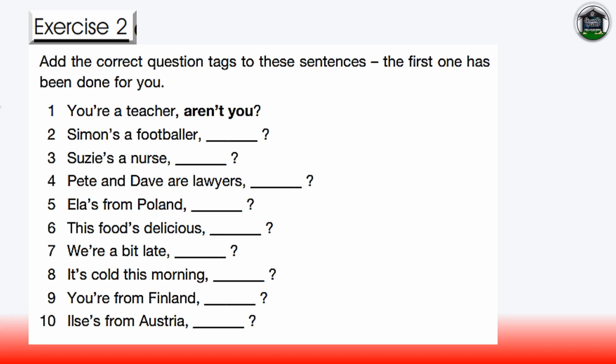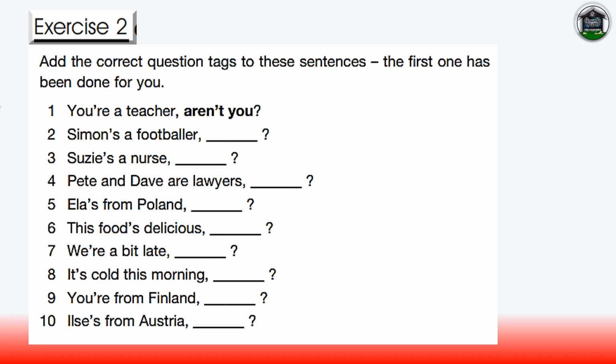Simon's a footballer. Simon's a footballer, isn't he? Susie's a nurse. Susie's a nurse, isn't she? Pete and Dave are lawyers. Pete and Dave are lawyers, aren't they? Ella's from Poland. Ella's from Poland, isn't she? This food's delicious.